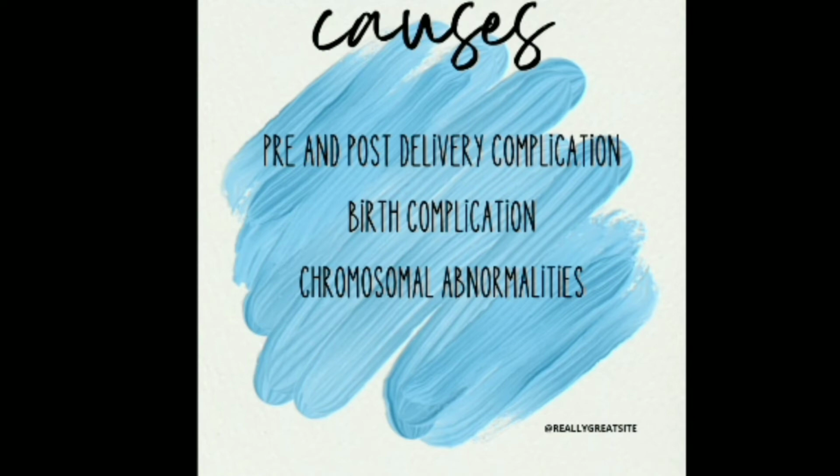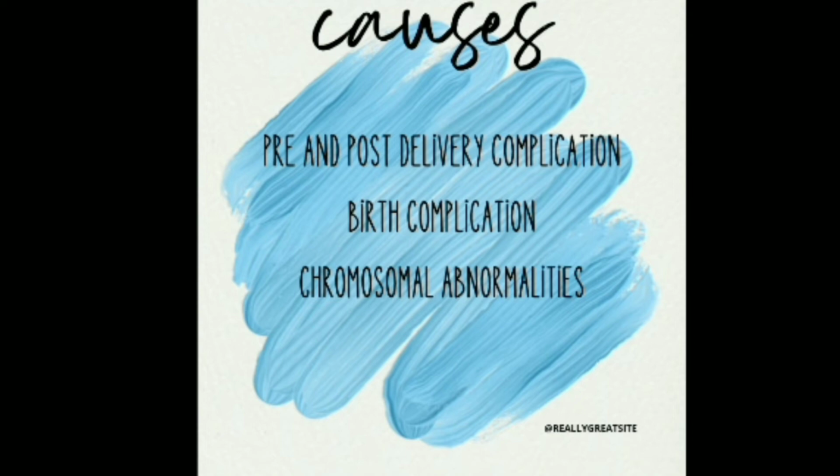Causes. So the causes of mental retardation are pre and post delivery complications, birth complications, and chromosomal abnormalities. Pre-delivery complications: when a kid's mother is pregnant, she may be having some health issues, she may be on regular medication, there may be some chronic disorder for the mother during the pregnancy, she may have a very stressful lifestyle, very poor nutrition, and there will be a lack of proper follow-ups with the doctors.